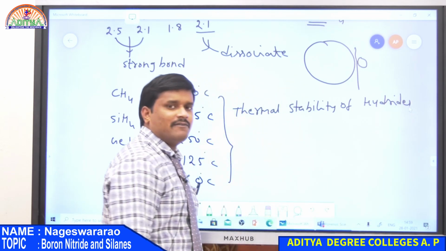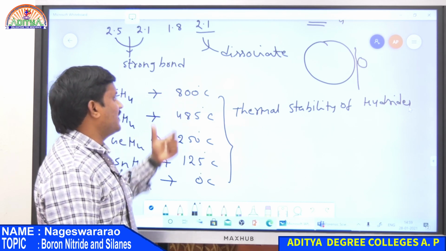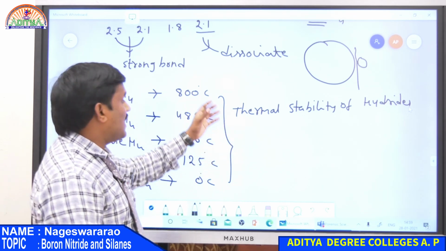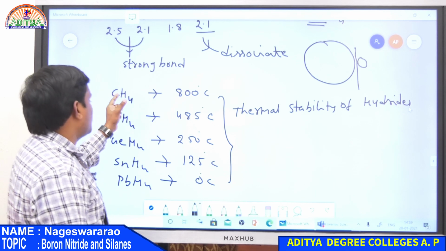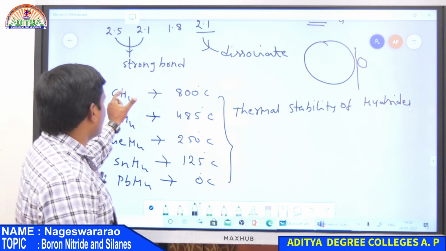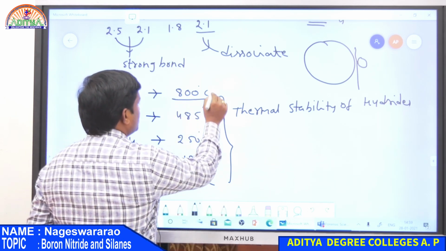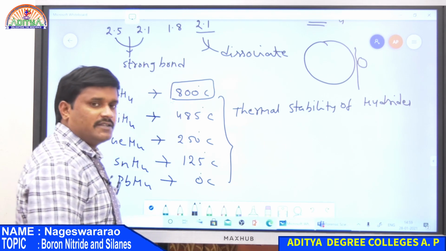So methane is highly thermally stable; it is only decomposed at 800 degrees centigrade. That is due to the electronegativity difference between carbon and hydrogen being very small, and hence the bond between carbon and hydrogen is strong. Hence 800 degrees centigrade is required to dissociate that bond.